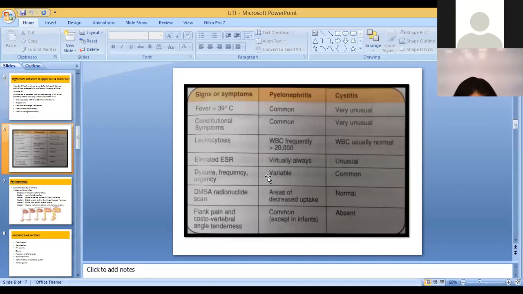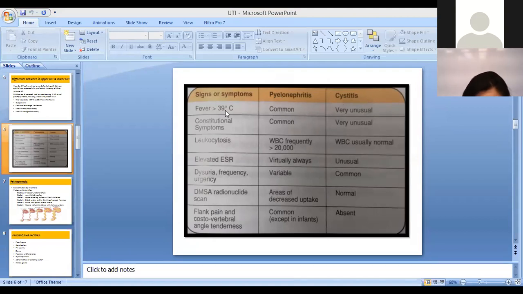So when we look at the signs and symptoms and try to differentiate, let me take the arrow. When we look at pyelonephritis and cystitis, pyelonephritis is upper urinary tract infection, and cystitis is just inflammation of the bladder. We call it lower urinary tract infection.